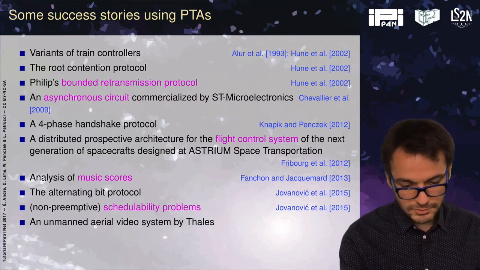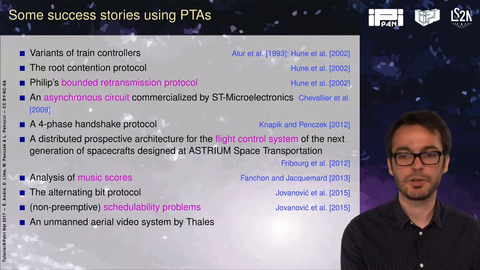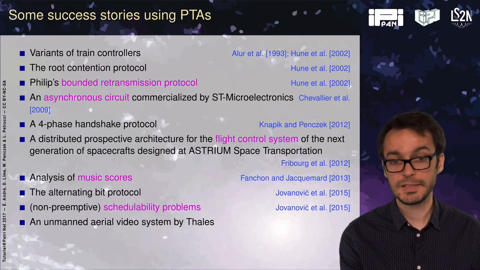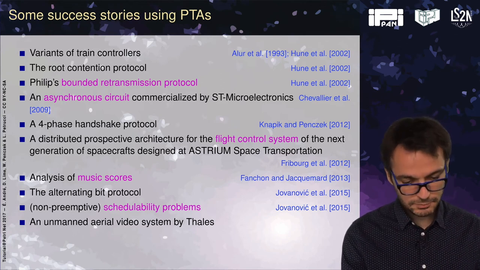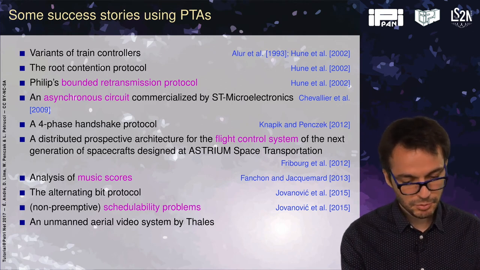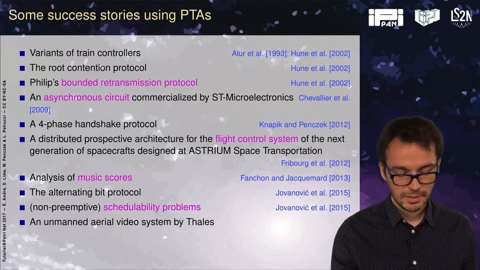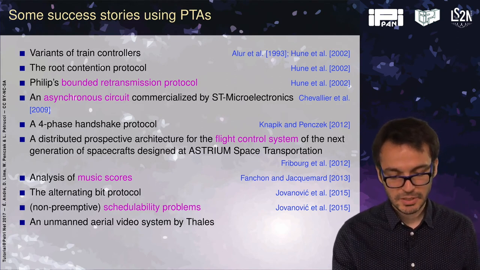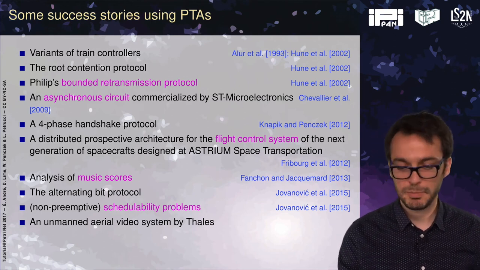There have been more protocols, the 4-phase handshake protocol, a distributed prospective architecture of the flight control system of the next generation of spacecraft by Astrium. There have been also music scores analyzed, the alternating bit protocol, plenty of schedulability problems, and lately a scalability problem by Thales in an aerial video system where there was some uncertainty in the periods.